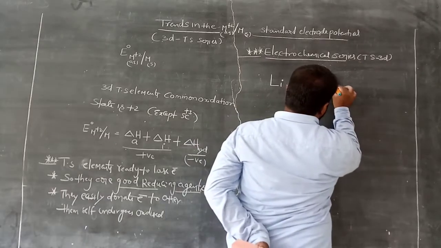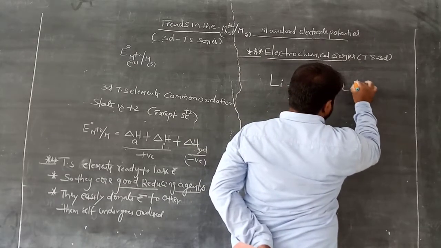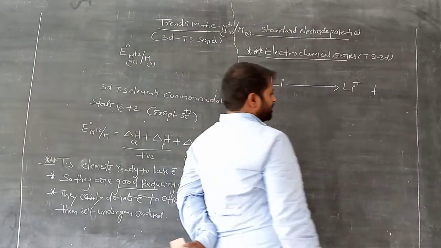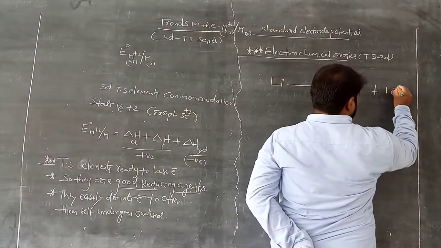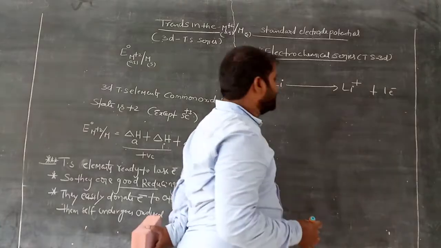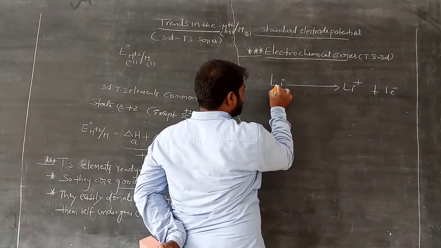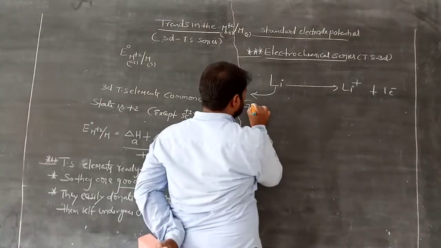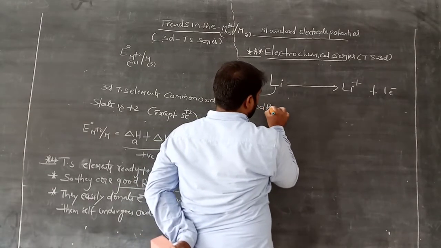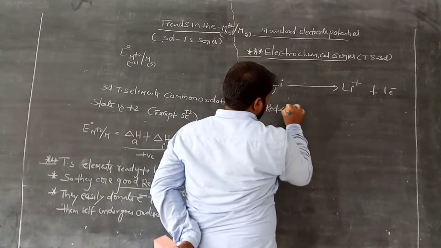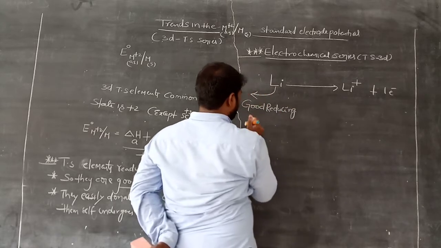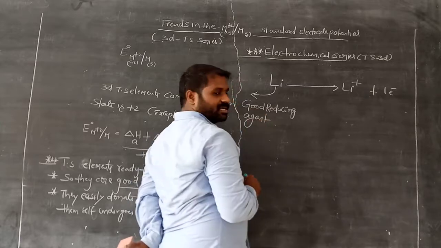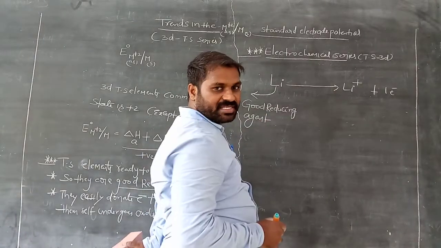Lithium is ready to lose 1 electron. Why? It belongs to the first A group elements. It easily loses 1 electron, so it is called a good reducing agent. It is ready to offer electrons to others.